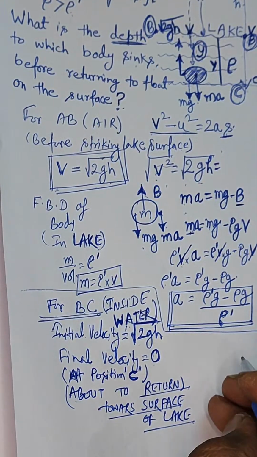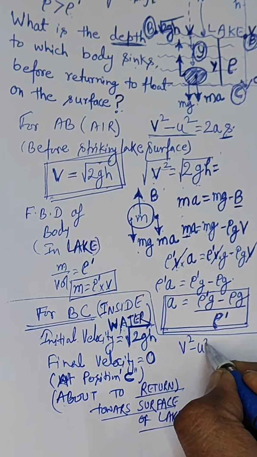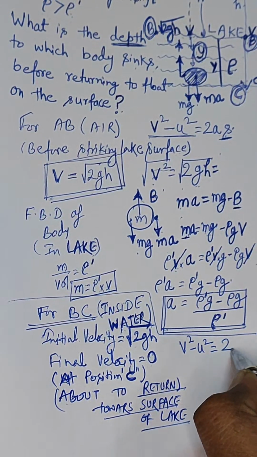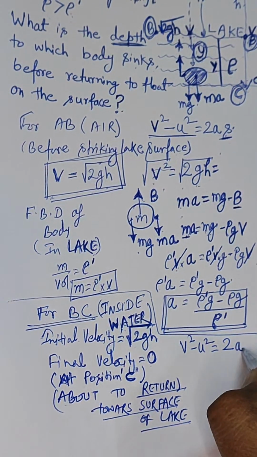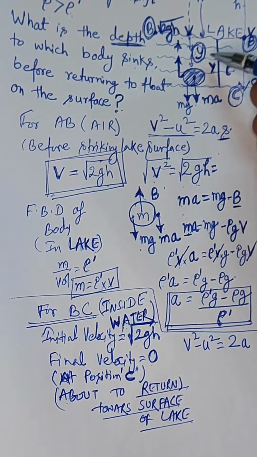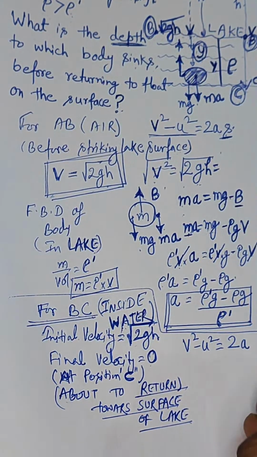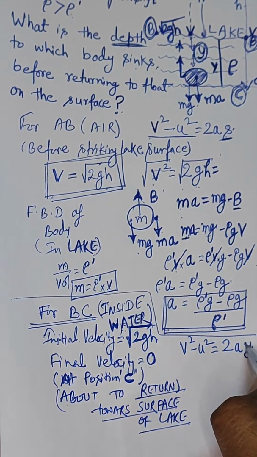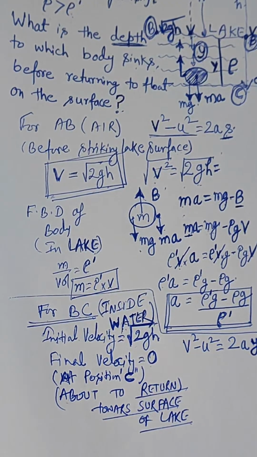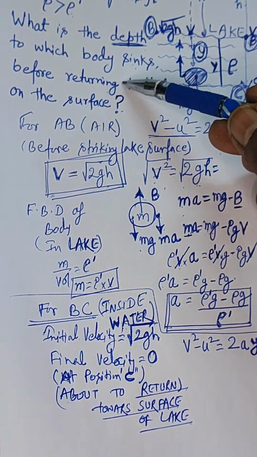So just apply the same formula, v square minus u square is equal to 2as. So s over here we have considered as y, the displacement, the water depth, the displacement under the water. So just put in this value y. The question is: what is the depth to which the body sinks?